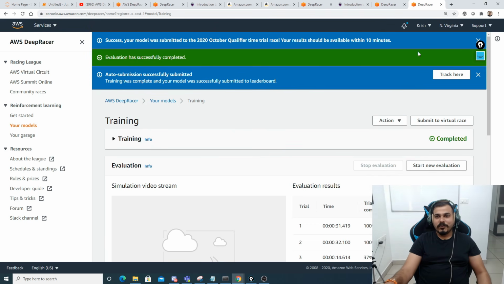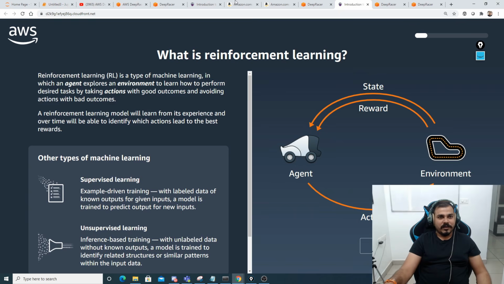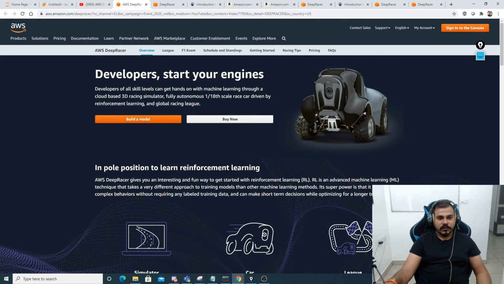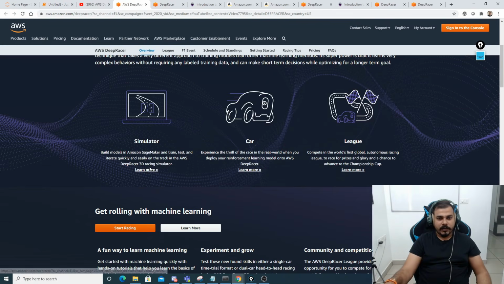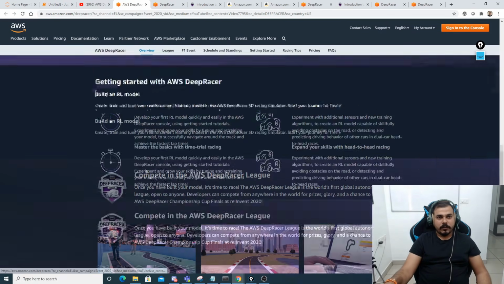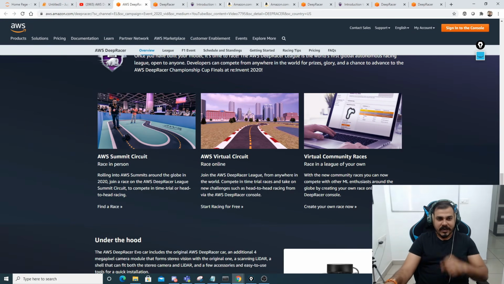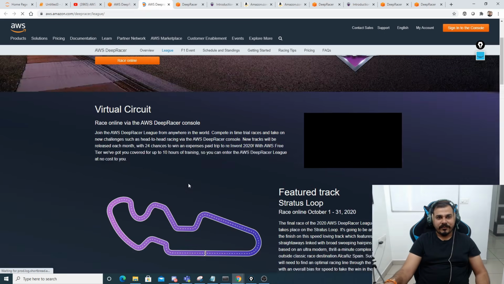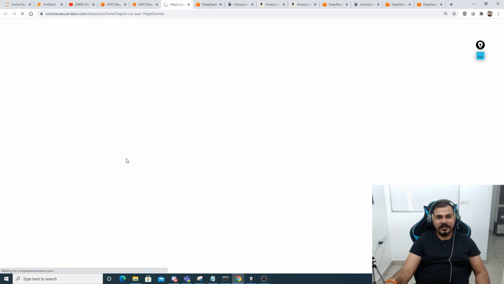Over here it allows you to basically select some kind of racing tracks, and you can submit it to the virtual race. Okay, so what is this virtual race? You'll be able to see over here. Let me just show you. There is something called virtual race that has come over here. So let me click over here itself. So here it is. See, AWS Summit Circuit, AWS Virtual Circuit. It's race online. You can start racing for free. Okay, so it is something like race online.